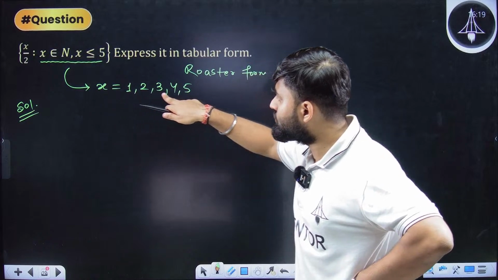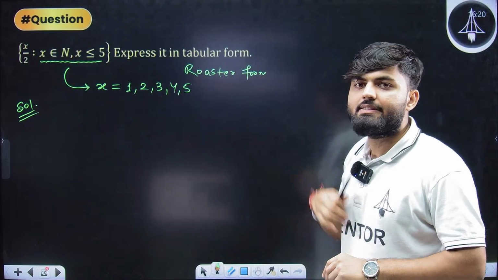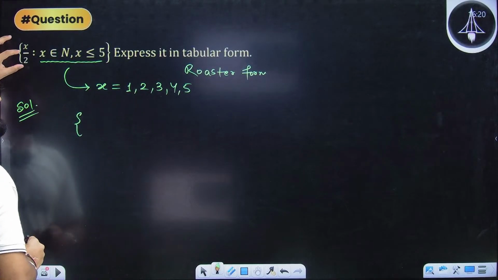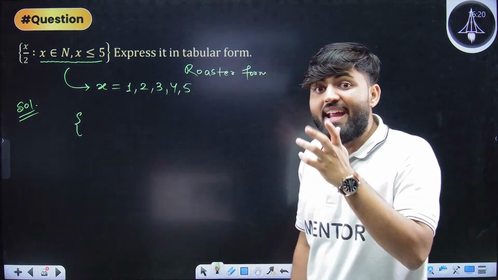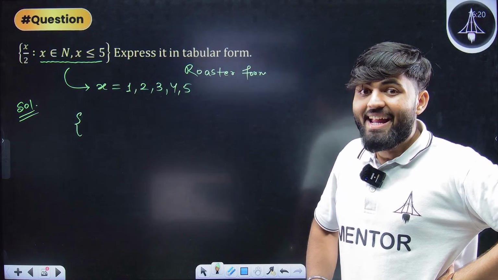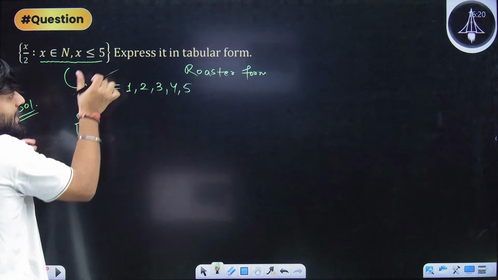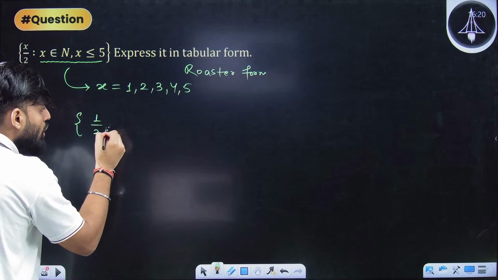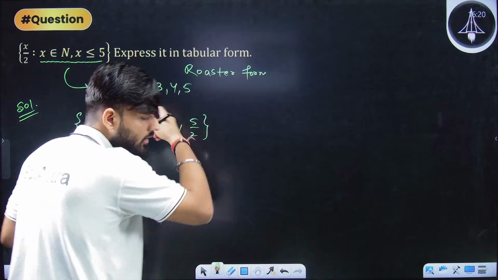These are the x that are satisfying this property. So what are all the x that are satisfying these properties? These are the x. Now the question is, what exactly does this set have? This set doesn't have x. In this set, you don't need to write x. In this set, you need to write x by 2. Are you able to understand this? We need to write x by 2. What are all the x that are satisfying this property? 1, 2, 3, 4, 5. So in our set, we need to write x by 2. So x by 2 means 1 by 2, 2 by 2, 3 by 2, 4 by 2, 5 by 2. Are you able to understand this?